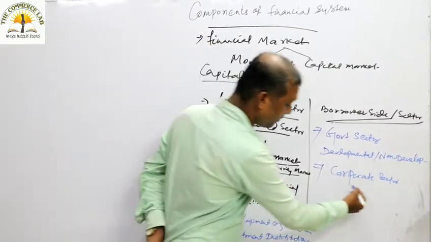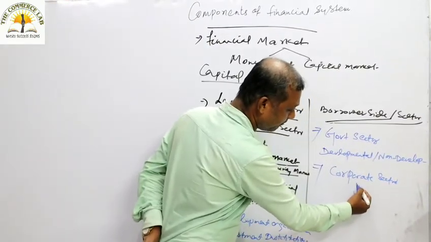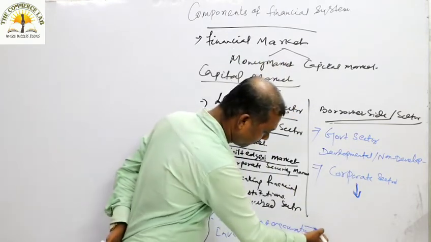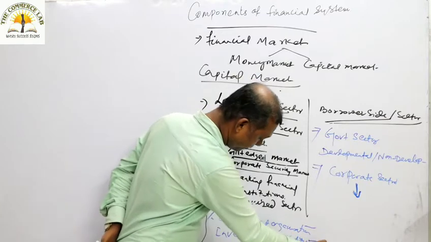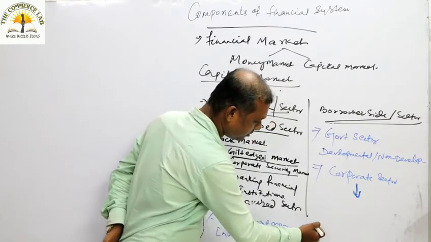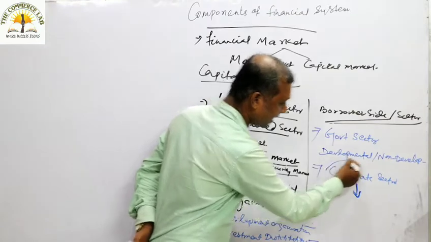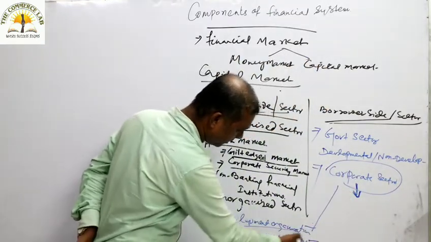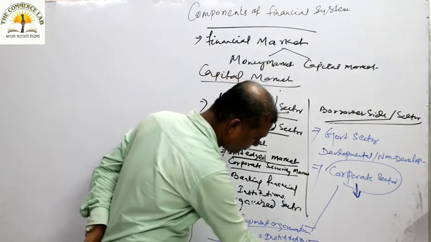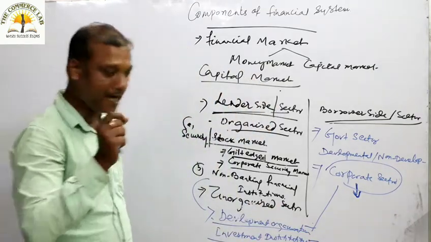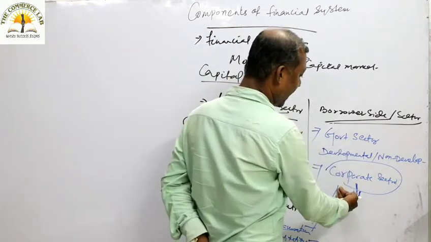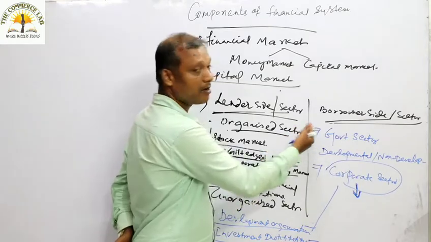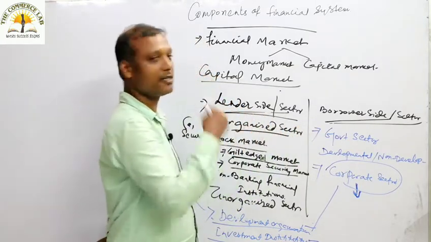So the corporate sector gets money from two sources: developmental organizations and investment institutions. The corporate sector is linked to both these segments. So mainly, government and the corporate sector constitute the main part of the borrower side, the debtor side.